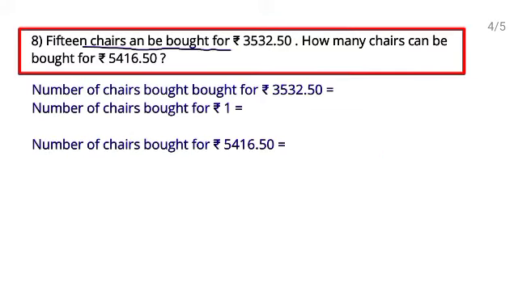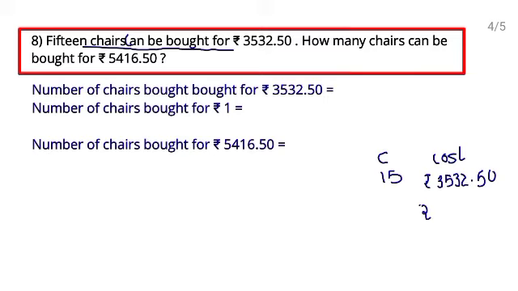15 chairs can be bought for rupees, the amount they have given, 3532.50. How many chairs can be bought for rupees?